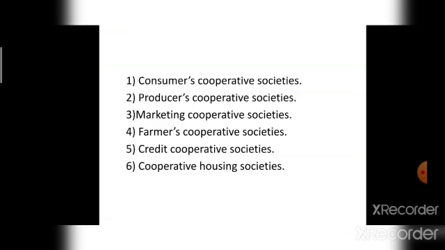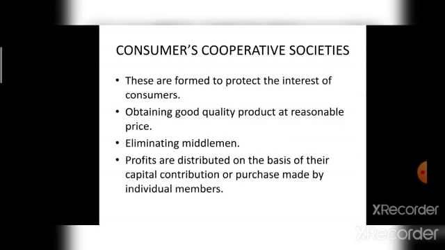What are the types of cooperative society? Consumers cooperative societies, producers cooperative societies, marketing cooperative societies, farmers cooperative societies, credit cooperative societies, and finally cooperative housing society. So what are consumers cooperative societies?